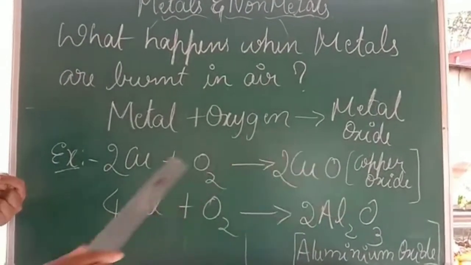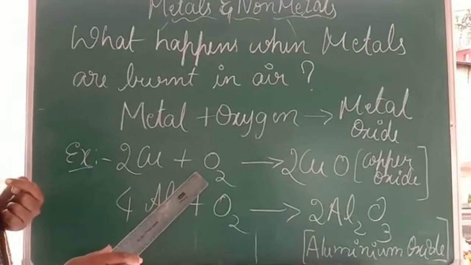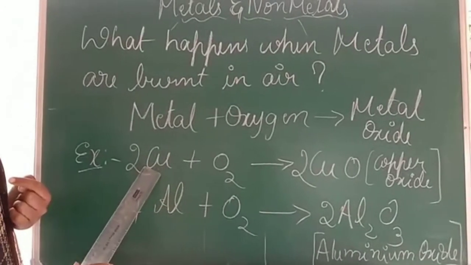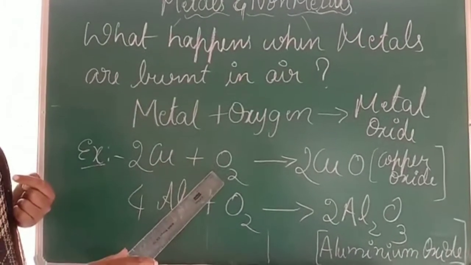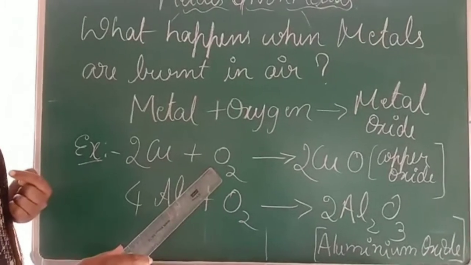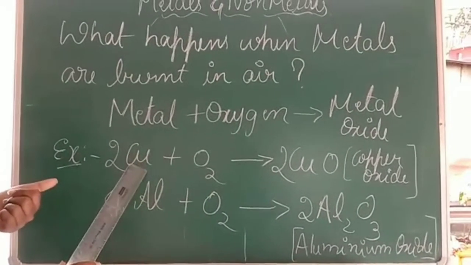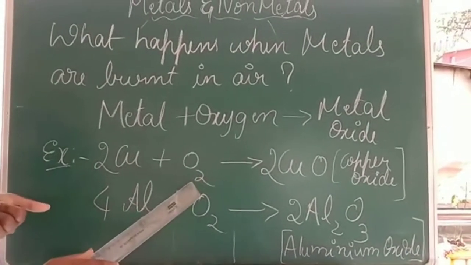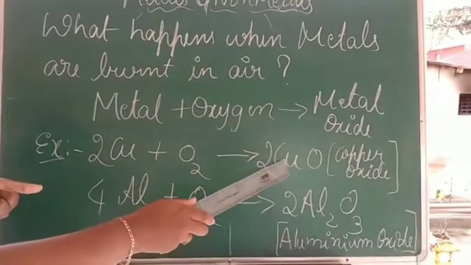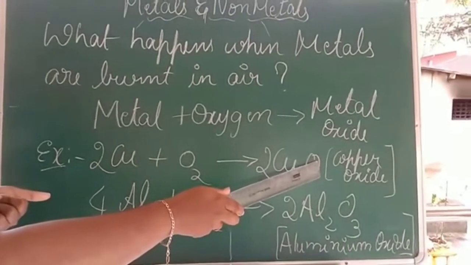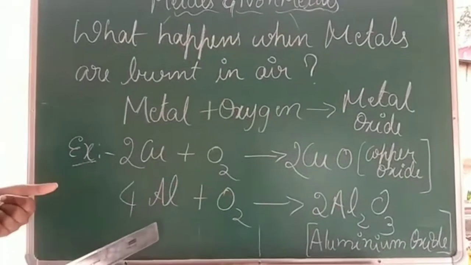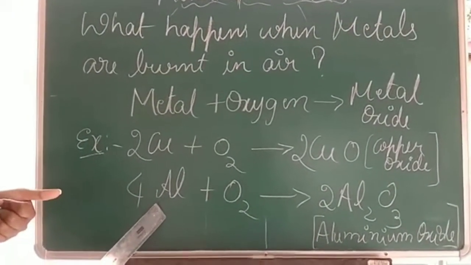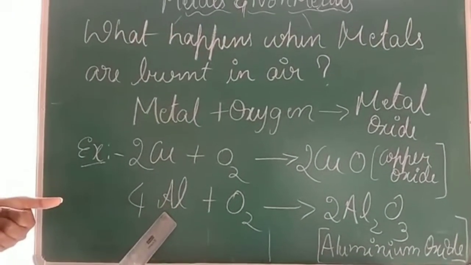Is it clear? Copper is a metal, oxygen is a gas. Copper is a metal which we keep outside and oxygen will be there in the atmosphere. Now what happens? This copper will absorb the oxygen from the atmosphere and form copper oxide. When you come to the next example, one more example I have taken, that is aluminium.